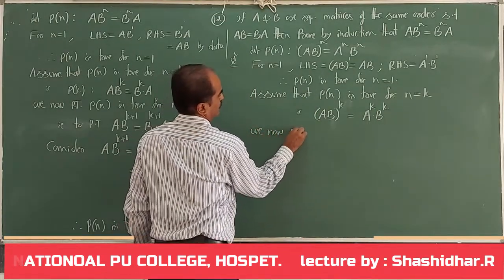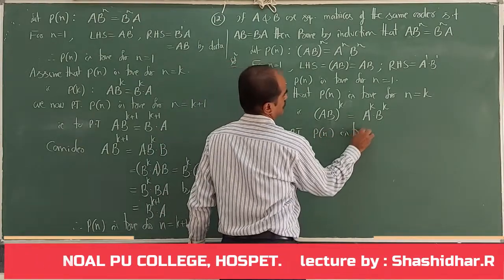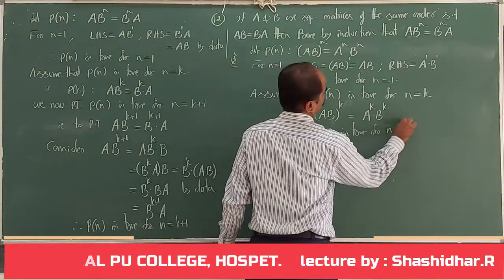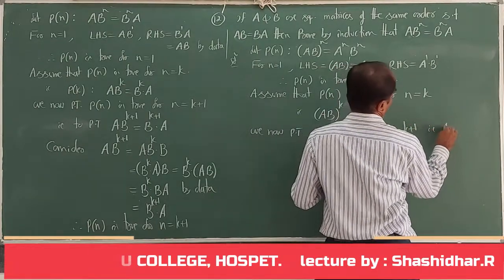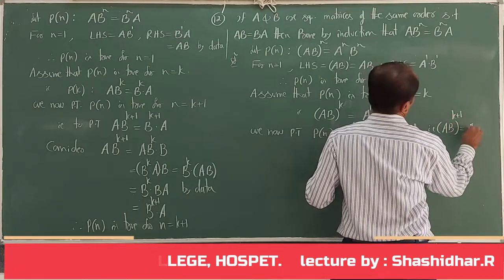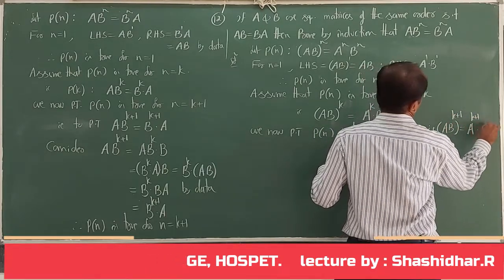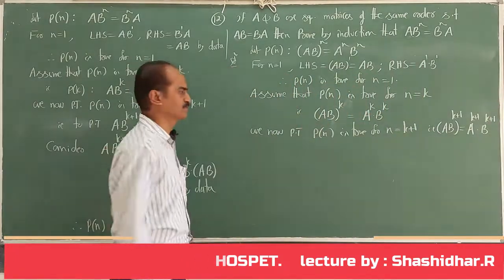We now prove that Pn is true for n equal to k plus 1. That is, ab whole to the power of k plus 1 is equal to a to the power of k plus 1 into b to the power of k plus 1. That is what I had to prove.